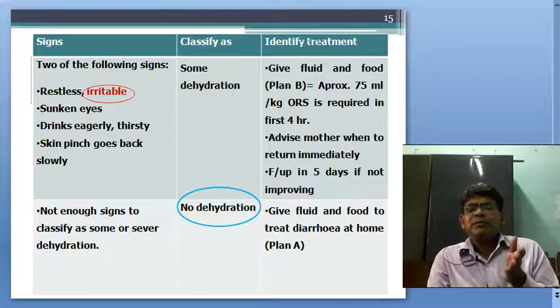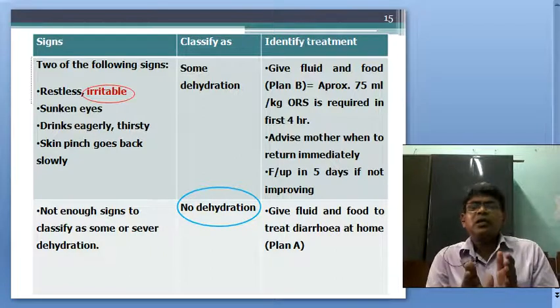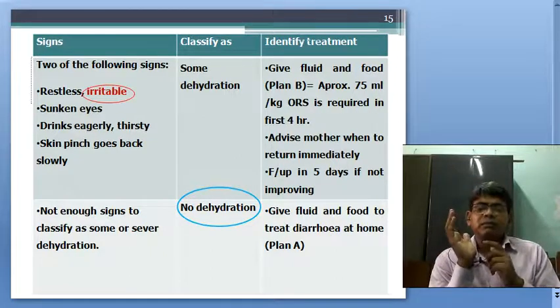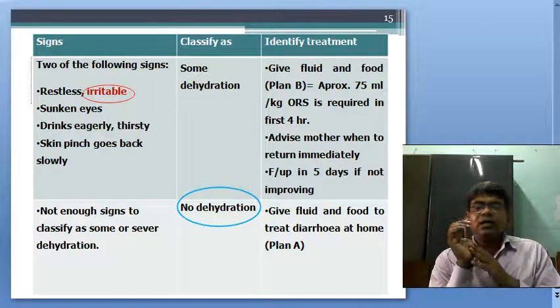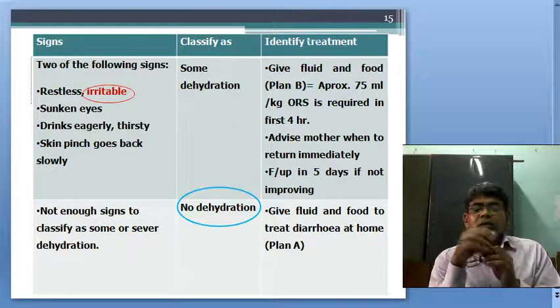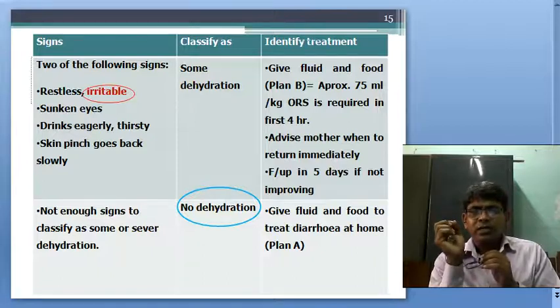Commonly we say breastfeeding, home rice water, dal, etc. Homemade ORS is nowadays not recommended.